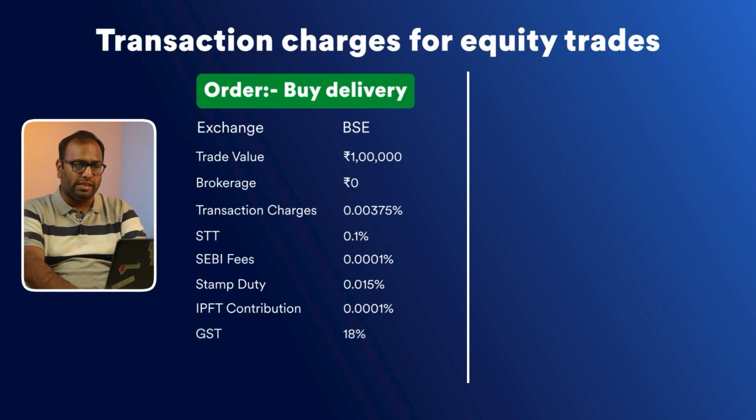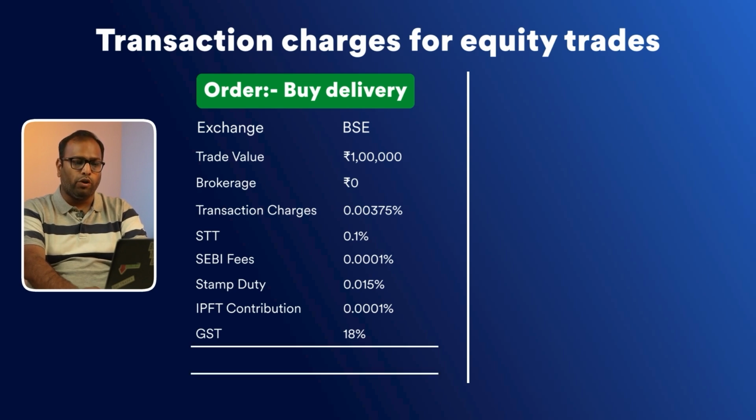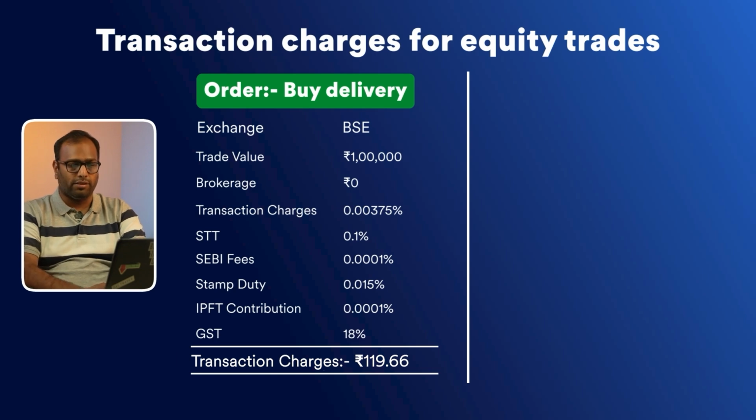Now, there's a GST which is applicable on the brokerage, transaction charges, SEBI fees, and the IPFT contribution. So just to summarize, for an order of rupees 1 lakh done under delivery in the BSE exchange, you pay up 119.66 rupees as the transaction charges.